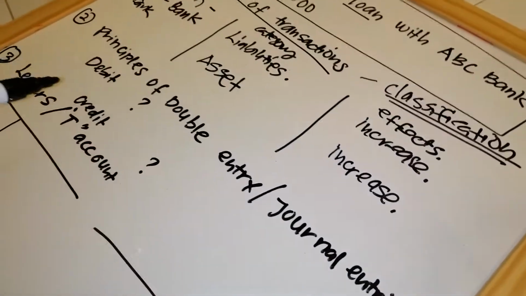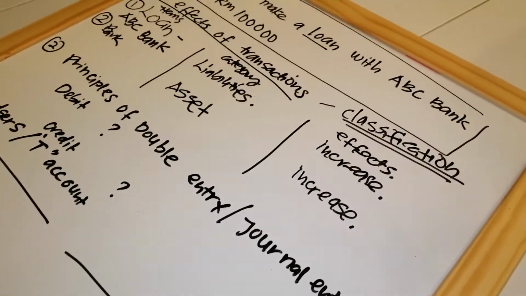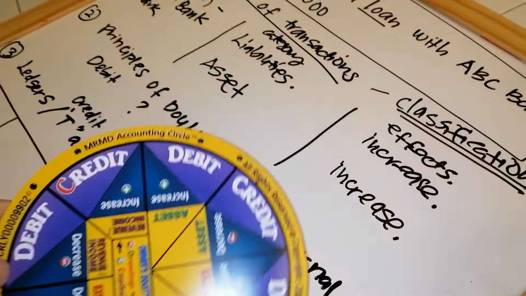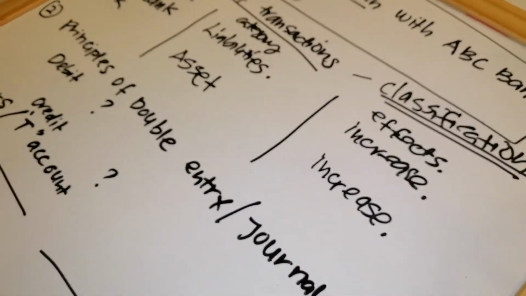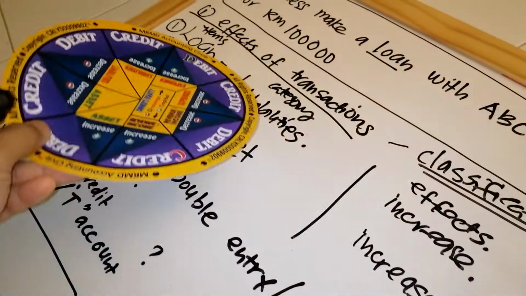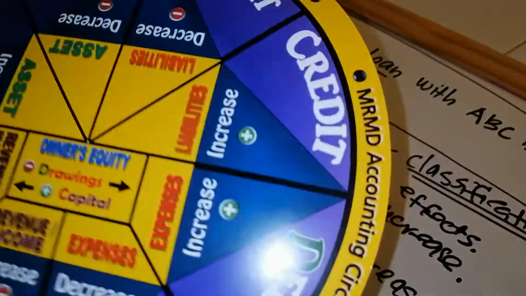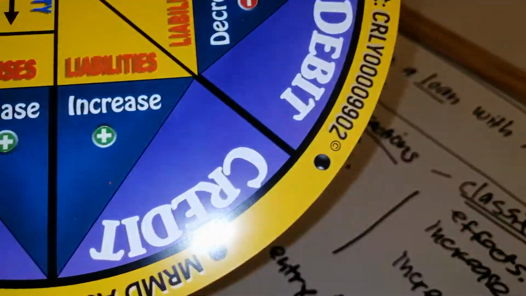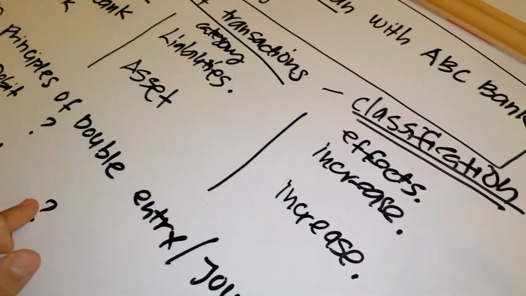Again, similar for the principal double entry or journal entries, you have this circle. Let's check together, but I think you can predict already. Loan is under liability, liability increases, so we go to the liability pie. When liability increases, we put it under credit, so you go to credit.